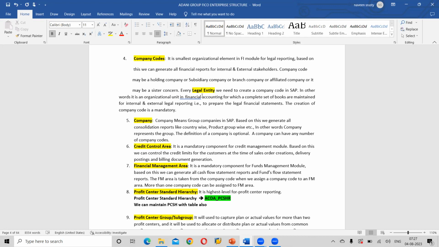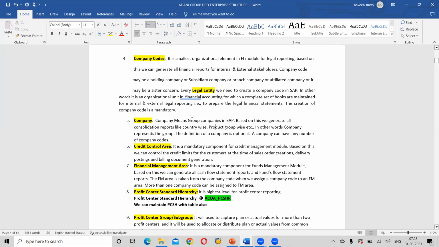Naveen, we are missing the representative. We will cover that when we start our academic accounting. Before we start, I'll cover everything: what is debit, what is credit. Sure. Here, the legal entity, I need to explain. That's the reason. Again, we are going to do that. Okay. Next one, write down credit control area.